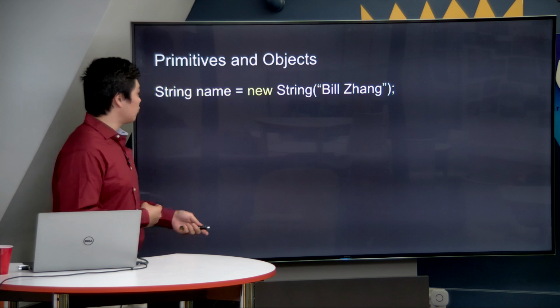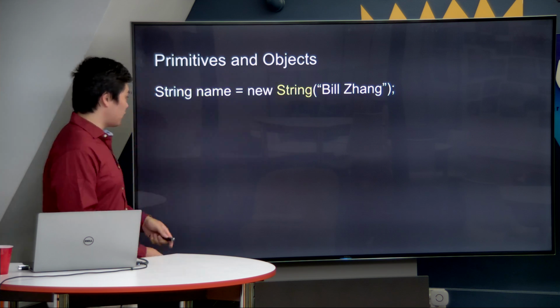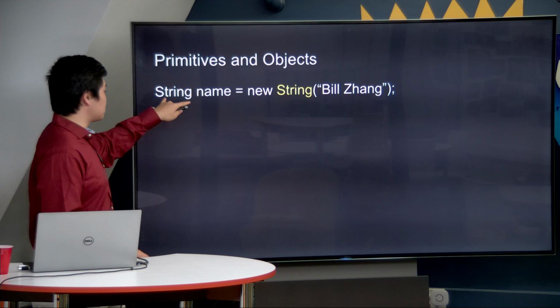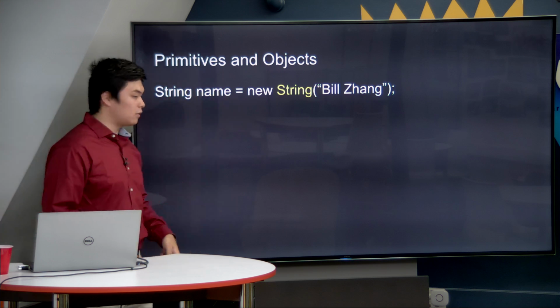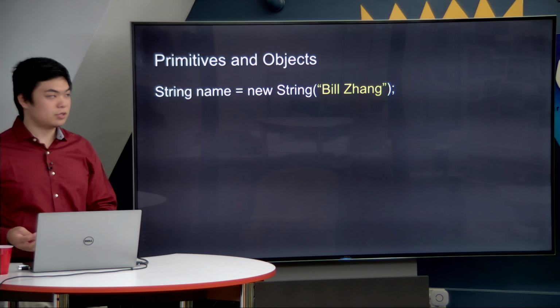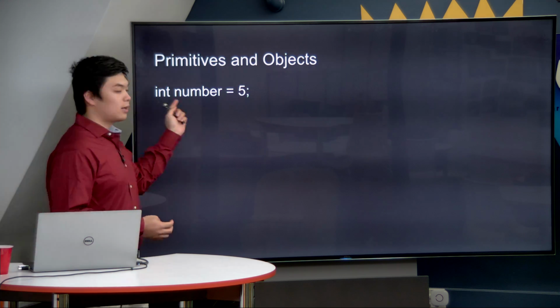Afterwards, you will have to repeat the variable type of the object, in this case string. It should match what is on the left-hand side of the equal sign. And then you have what is inside, which is my name. Now let's take a look at a primitive.